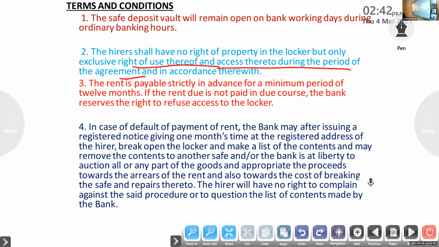So they have no right of property, but they can access the locker during the period of the agreement, but you can't give it to any other person.